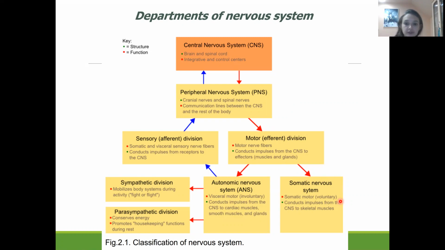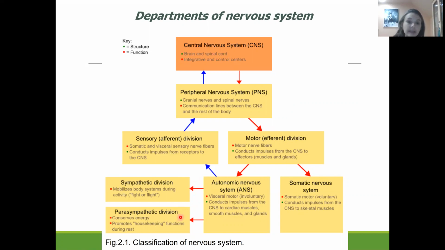And the autonomic nervous system, ANS. It is responsible for visceral motor function, the contraction of the visceral organs. It conducts impulses from the central nervous system to the visceral organs. It means to the smooth muscles, to the cardiac muscle, and the glands. The autonomic nervous system is divided into two types: the sympathetic division and the parasympathetic division.